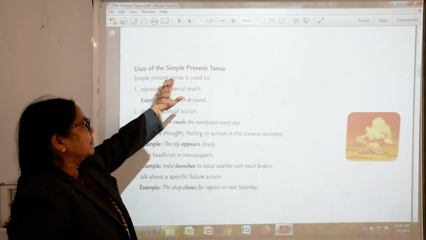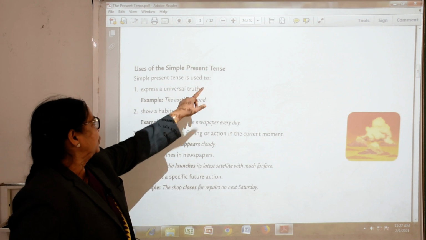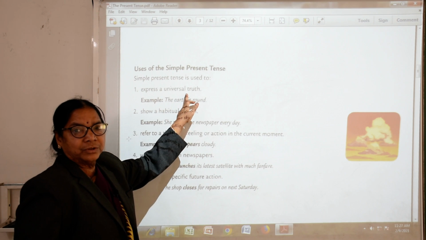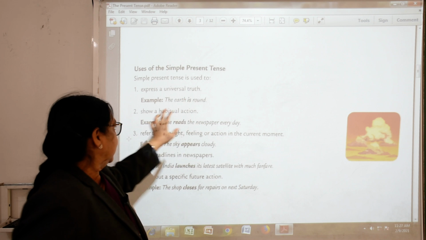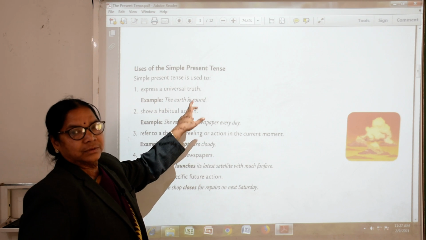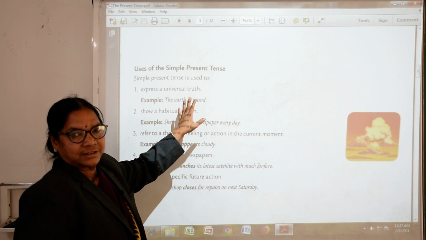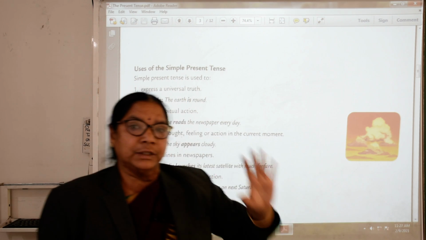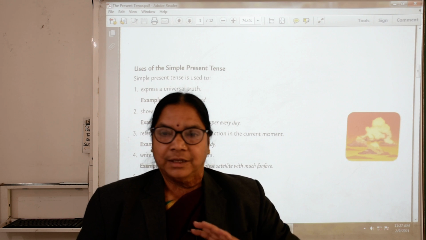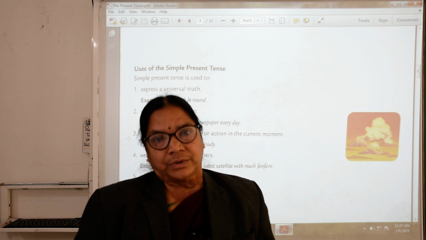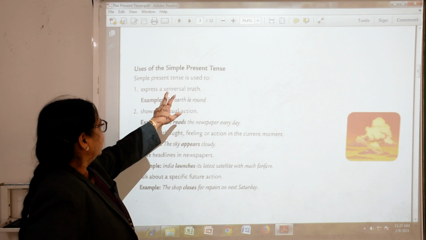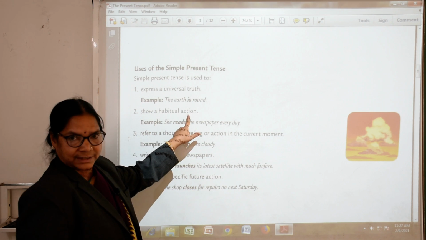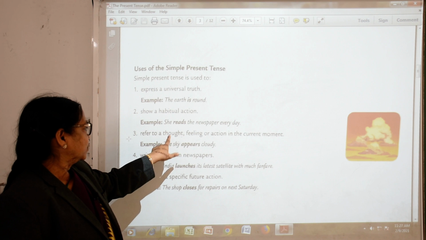Now, use of the simple present tense. Simple present tense is used to express a universal truth. Universal truth, you know? The earth is round, the sun shines, that is a universal truth. The earth is round, yes, it is, we can't change it, it is a universal truth.